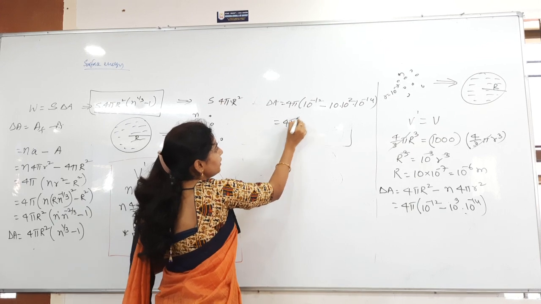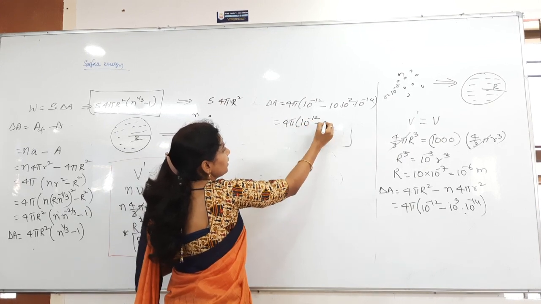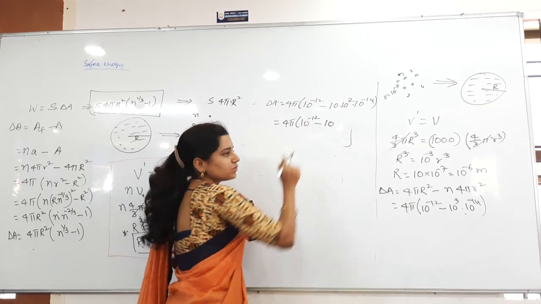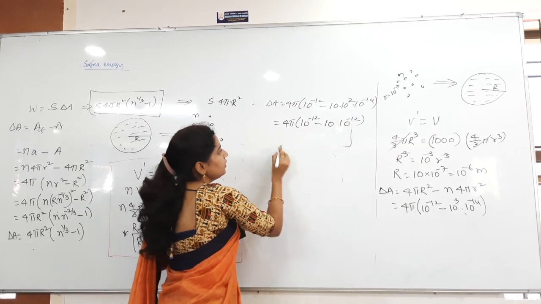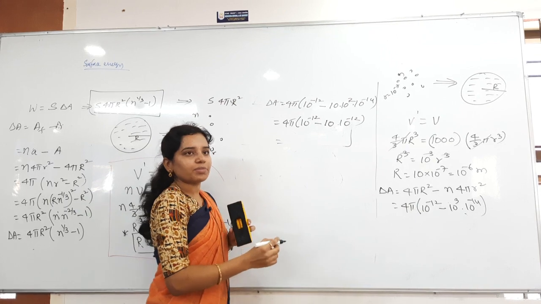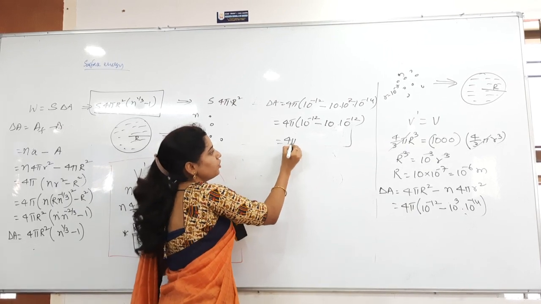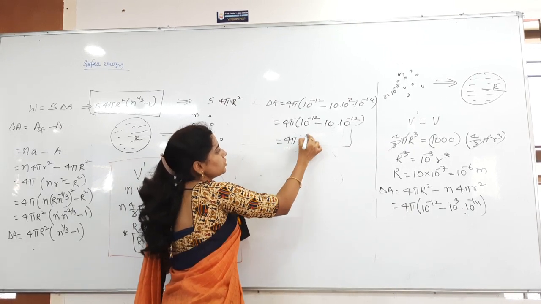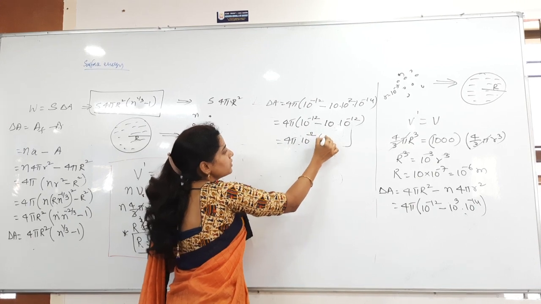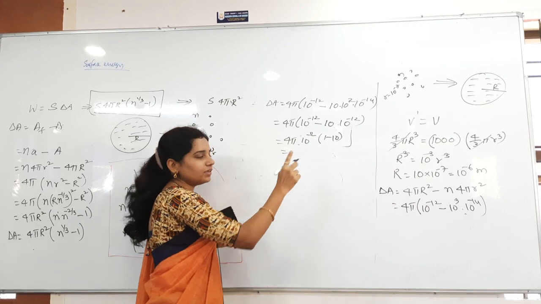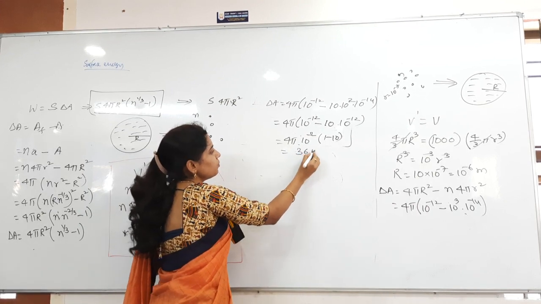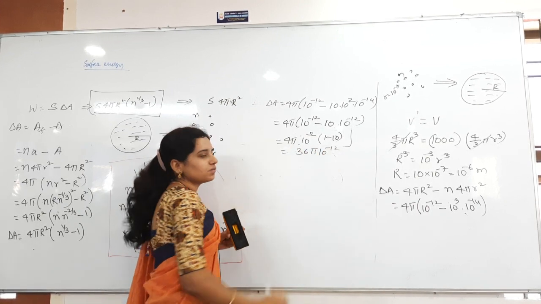Now 4 pi into 10 power minus 12 minus 10 into minus 14 plus 2 is how much? 10 power minus 12. Now from this what can I take common? 10 power minus 12 I can take common. 4 pi into 10 power minus 12 is coming out, into what is remaining? 1 minus 10. So this 1 minus 10 gives you how much? 9. 9 into 4 is 36 into pi into 10 power minus 12.